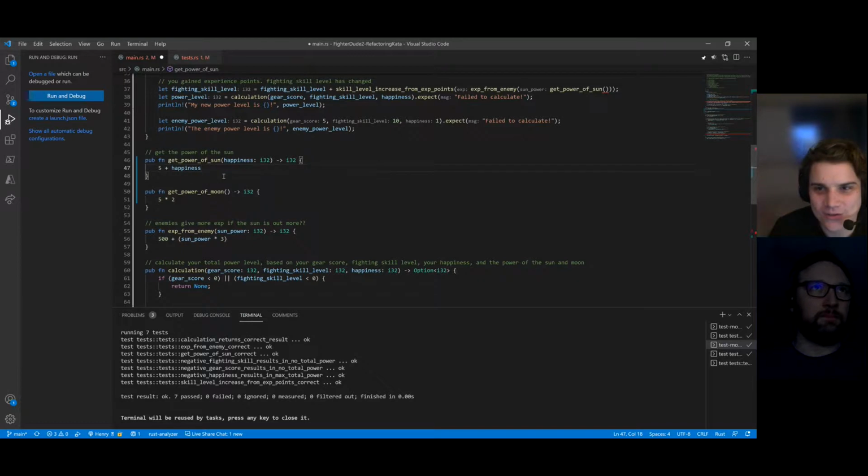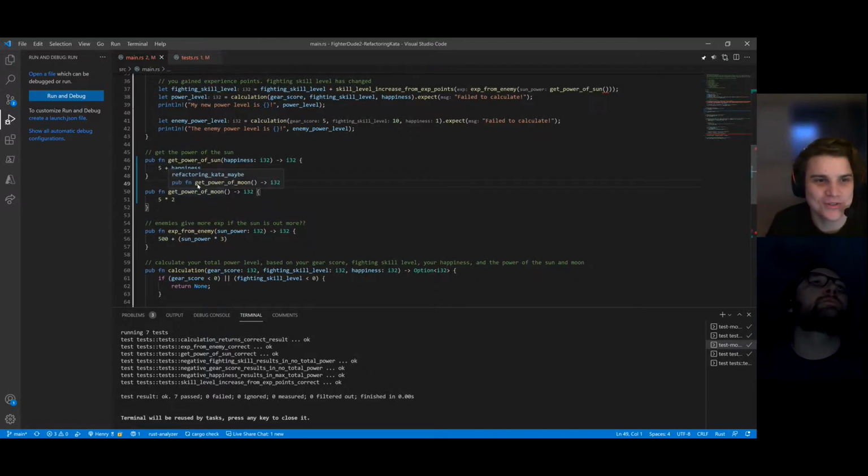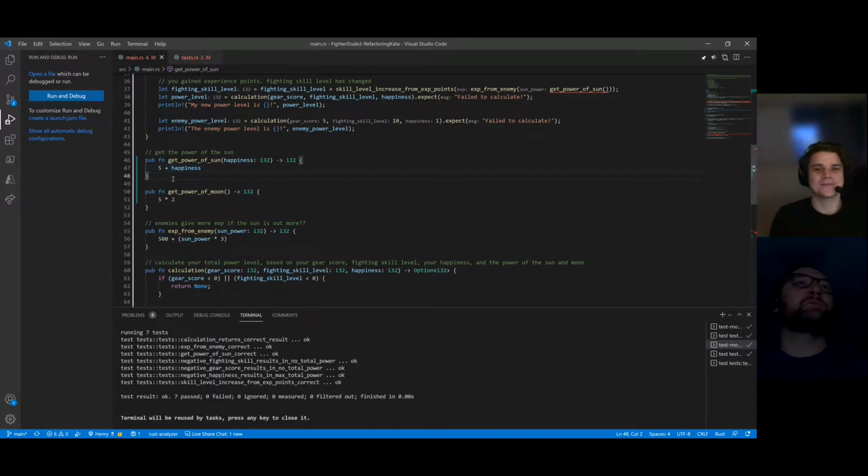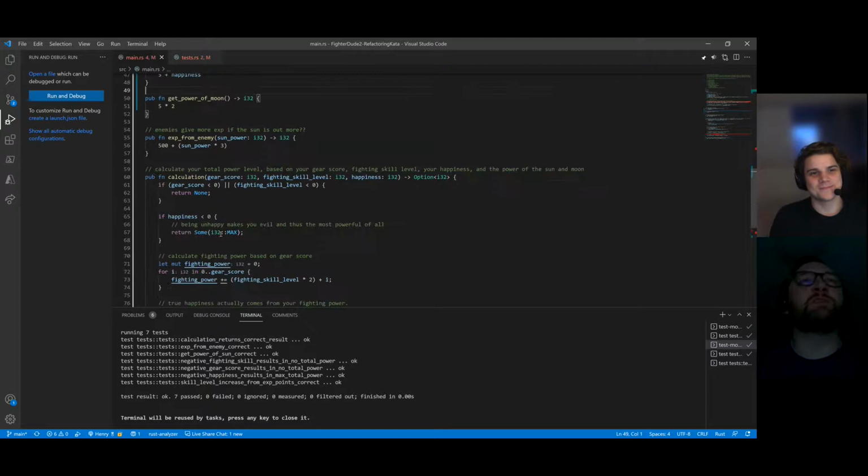I don't know why the power of the sun is 5 plus happiness, but it just is in this. Yep. Well, this is the lesson of legacy code, right? We don't need to know. I think we could really wrap ourselves in a pickle trying to find out why the power of sun is this, but ultimately it doesn't matter for the purpose of restructuring. And once we're done refactoring, then it might become obvious.